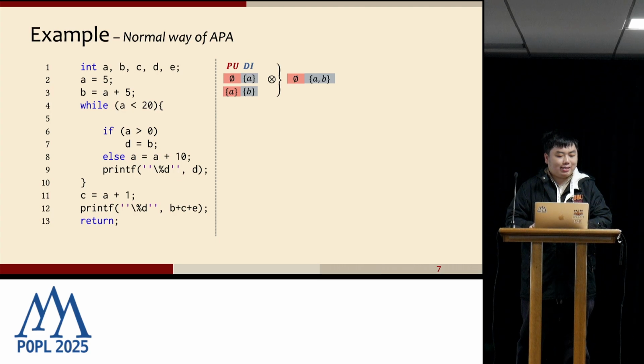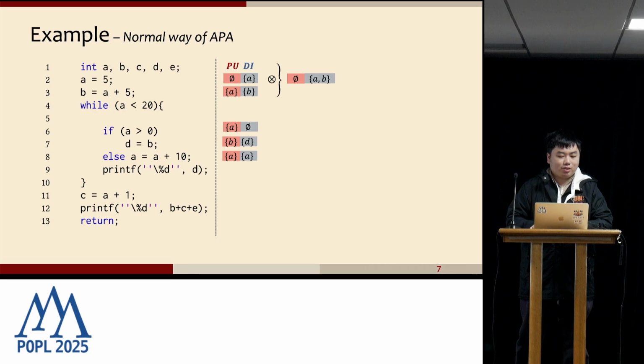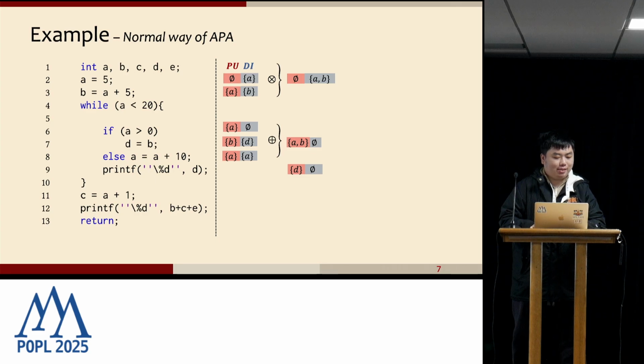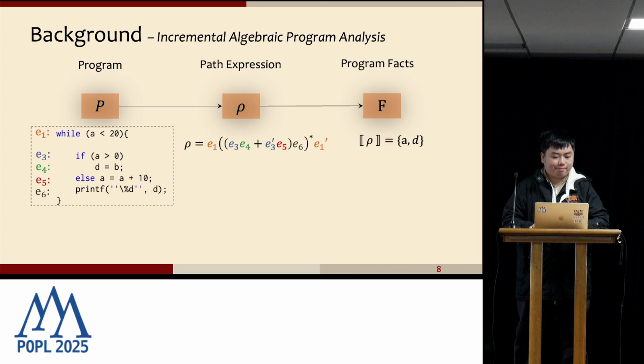Similarly, for lines 6, 7, and 8, we get this initialization information, and with the plus operator we combine them together to get this. Then we multiply with line 9 to get this one. After this, we make a loop. Whenever we make a loop, we use the star rule to get an analysis result. So that's how APA performs program analysis on this kind of program.